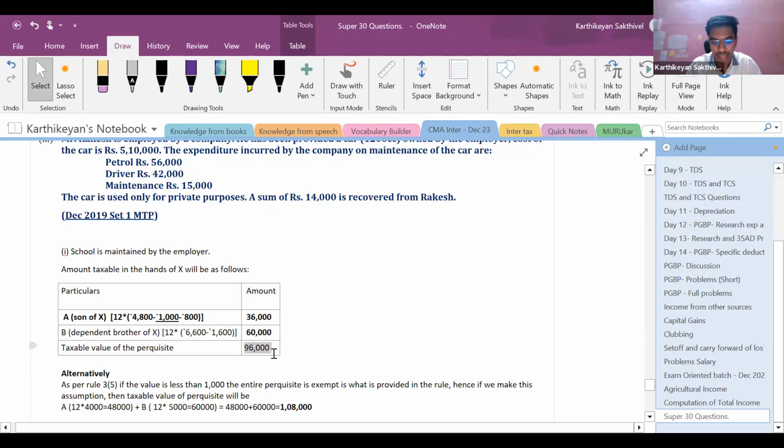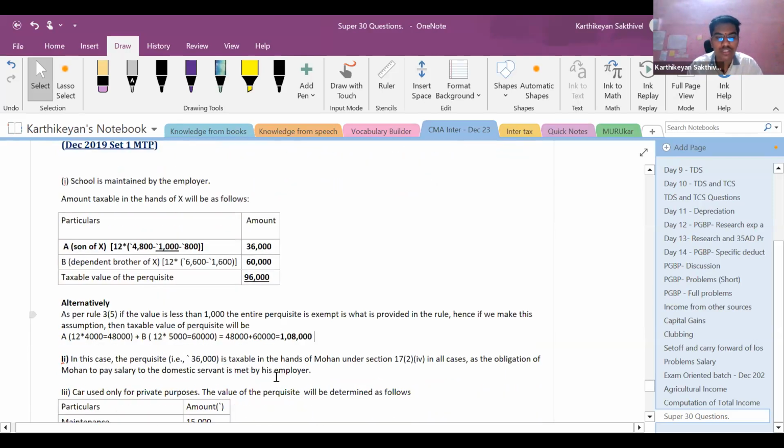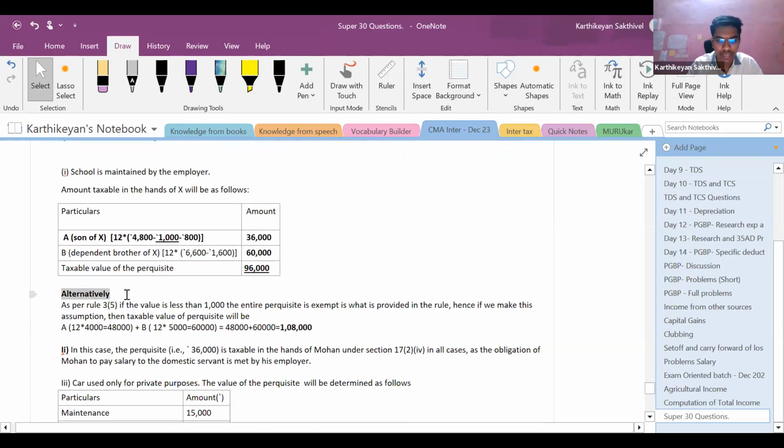Alternatively, what is actually correct as per law? Right? So this is an alternative, and in the examinations, if you just give this alternative, you are going to definitely get a good impression from the examiner, right? So as per rule 3.5, if the value of the perquisite is less than rupees 1,000, the entire perquisite is exempt, right? If the value is more than rupees 1,000, no amount is exempt.